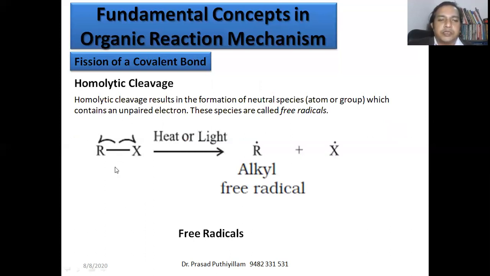In heterolytic cleavage, we show a full-headed arrow either to the right side or to the left side. Whereas in homolytic cleavage, we need two such arrows, but they are half-headed, the arrow head is not complete. Therefore, we call it a half-headed arrow. Two half-headed arrows showing opposite sides represent that the electrons of this R-X bond are moving to their respective sides and becoming free radicals. That is, in presence of heat or light, we get an alkyl free radical as well as a halogen free radical.